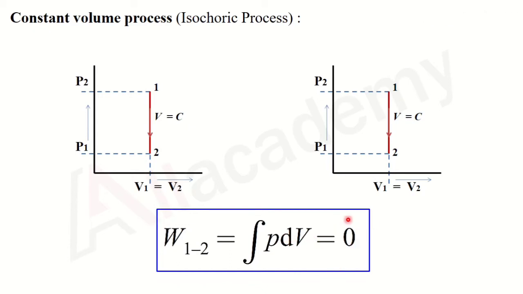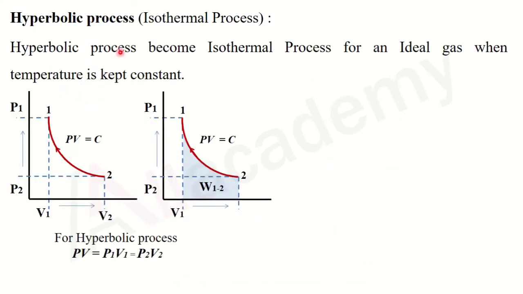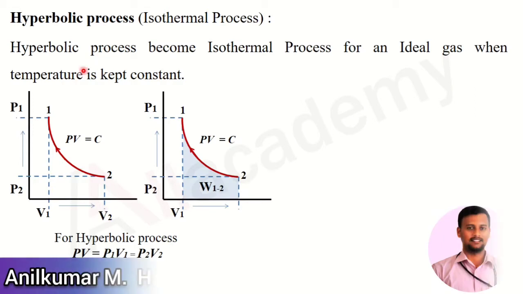The hyperbolic process, which is also known as isothermal process, means that the temperature is kept constant during this process. Please note that the hyperbolic process becomes an isothermal process for an ideal gas when the temperature is kept constant.